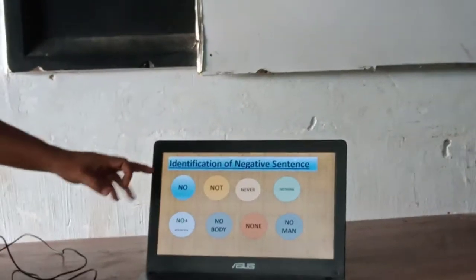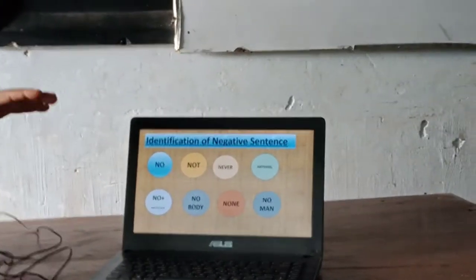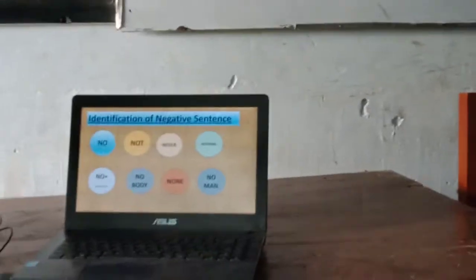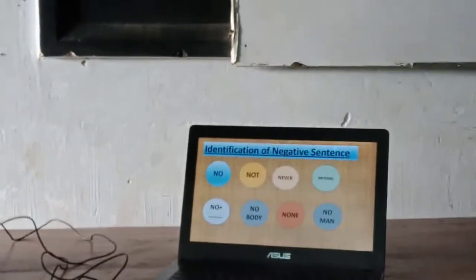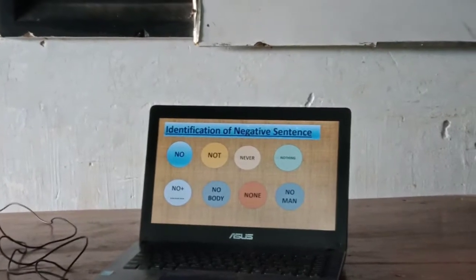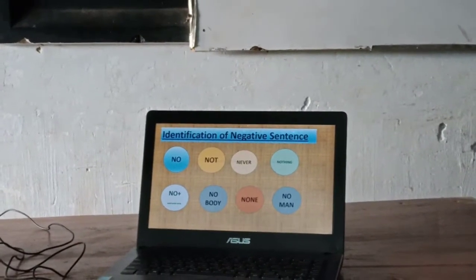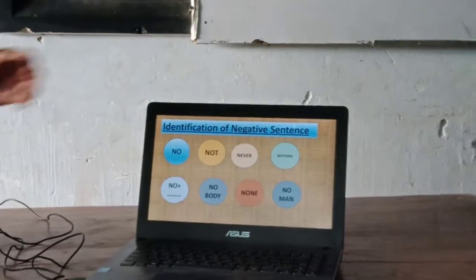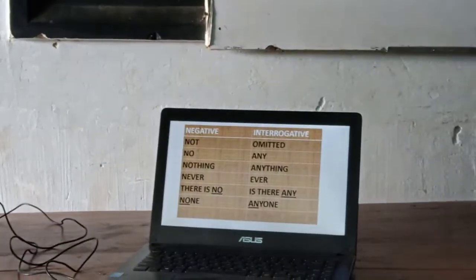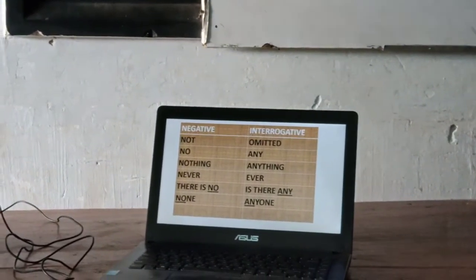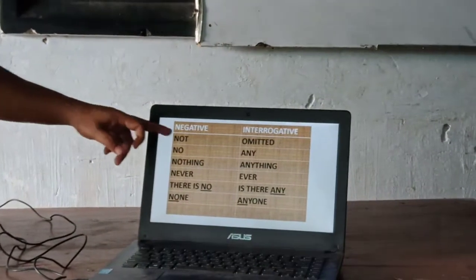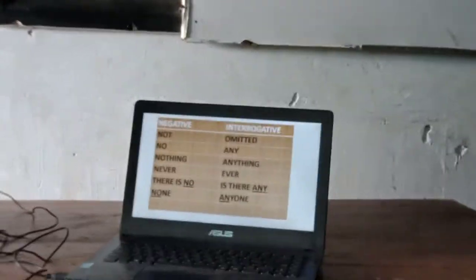If we find no, not, never, nothing in a sentence, the sentence will be identified as a negative sentence, and we can't use not with an auxiliary verb or modal verb in the negative sentence. Again we have to change the form. So how will you do these things? If there is not in a sentence, not will be omitted.